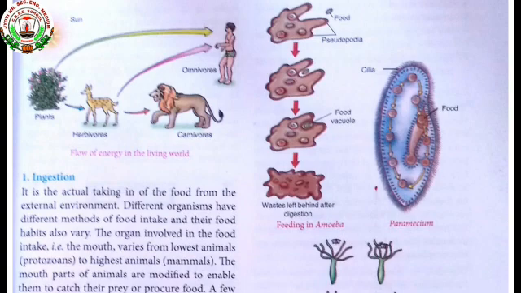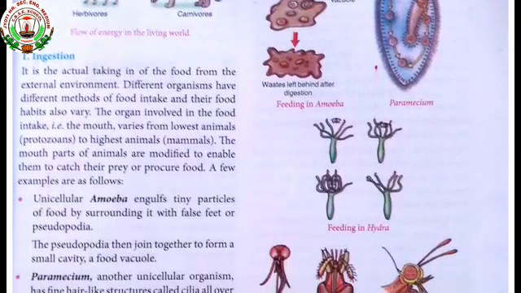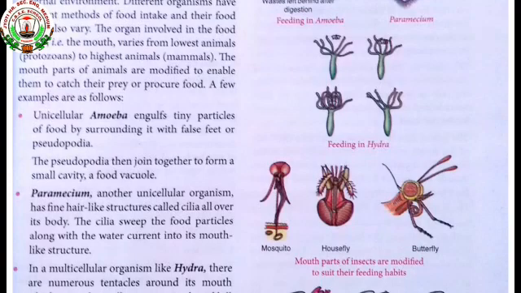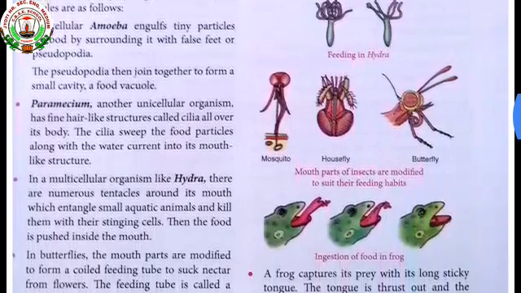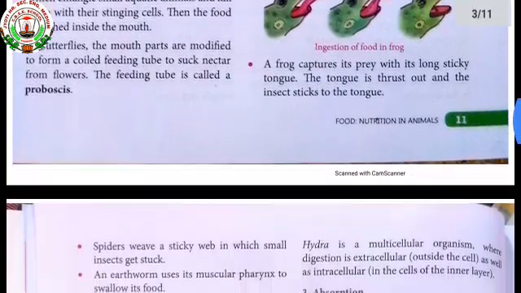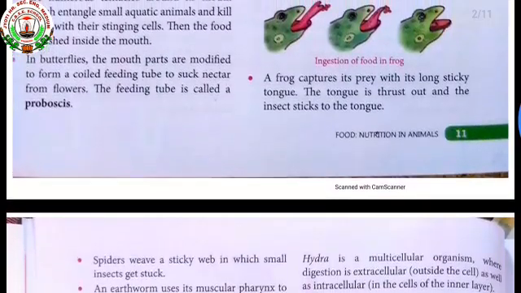Then afterwards you can see the hydra. Hydra has long tentacles which help to catch the prey. And then you can see the figure of the mouth parts of insects, which are modified to suit their feeding habits. The last one is about the frog, how the frog traps the insects or prey and catches the food. So in this way we have completed this topic in detail. Tomorrow we are going to learn about digestion in detail.